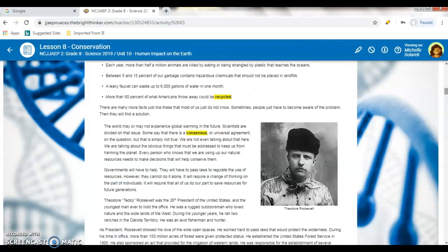President Theodore Roosevelt showed his love for the wide open spaces as he worked hard to pass laws that would protect the wilderness. And during his time in office, more than 158 million acres of forests were given protected status.